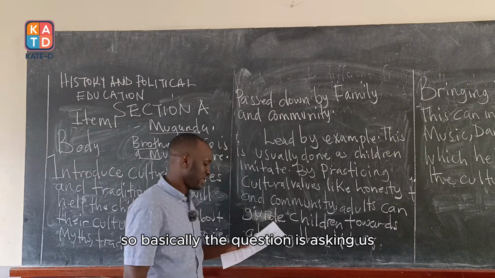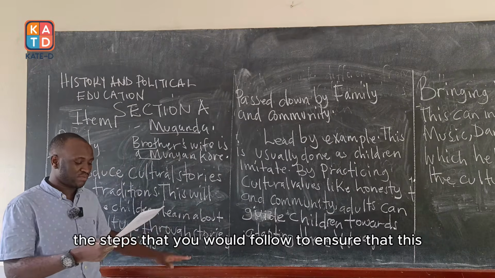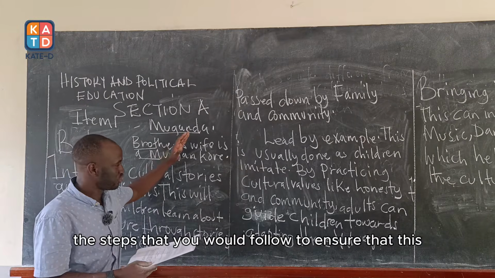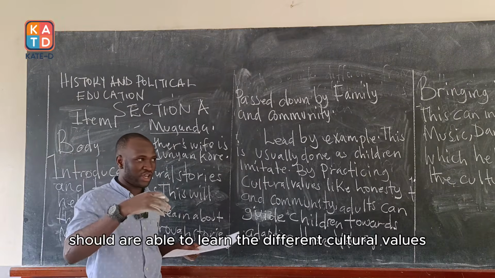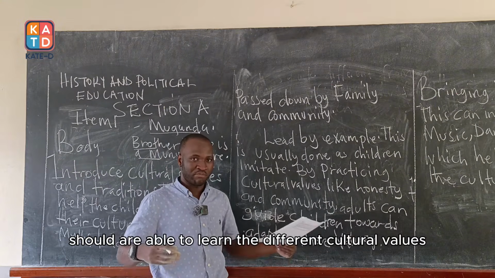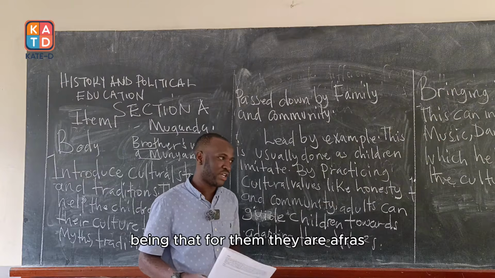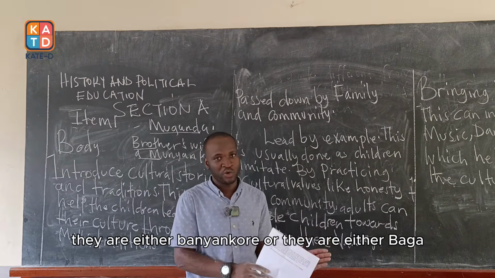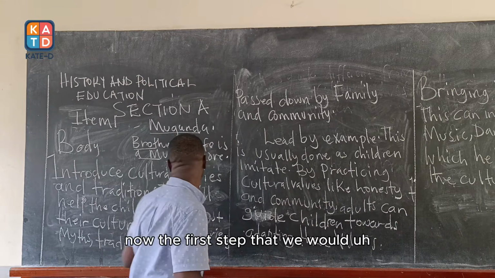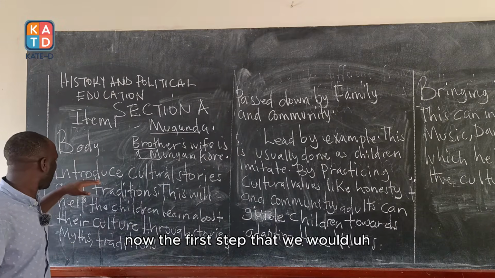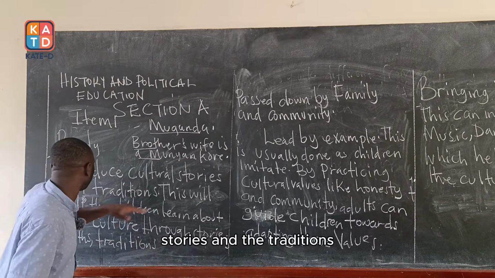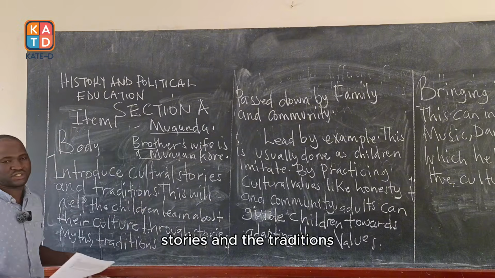So basically, the question is asking us the steps that you would follow to ensure that these children are able to learn the different cultural values, being that for them they are Africans. They are either Banyankole or Baganda. Now, the first step that we would use is to introduce the cultural stories and the traditions.